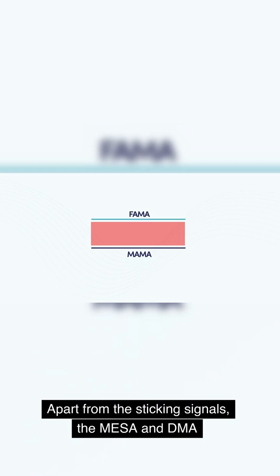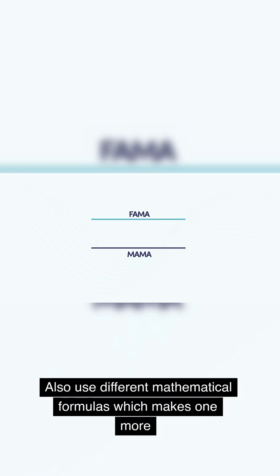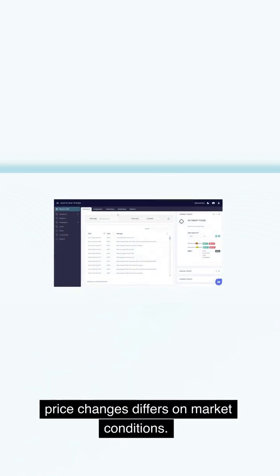Apart from the sticky signals, the MESA and EMA also use different mathematical formulas, which makes one more reactive than the other. It is also important to note here that MESA is an adaptive moving average, meaning that the sensitivity to price changes differs based on market conditions.